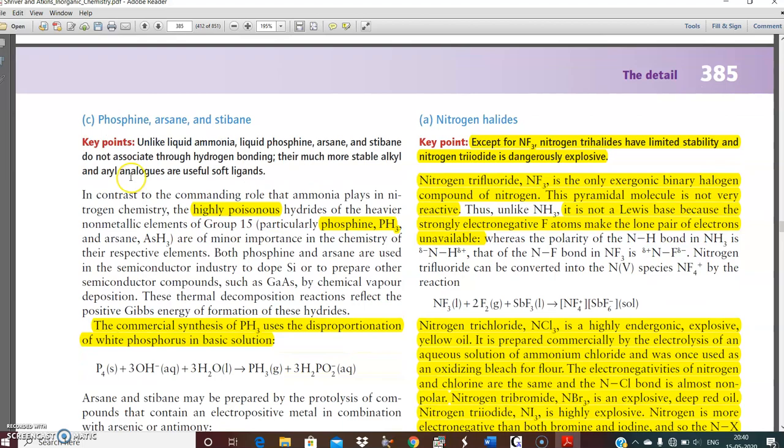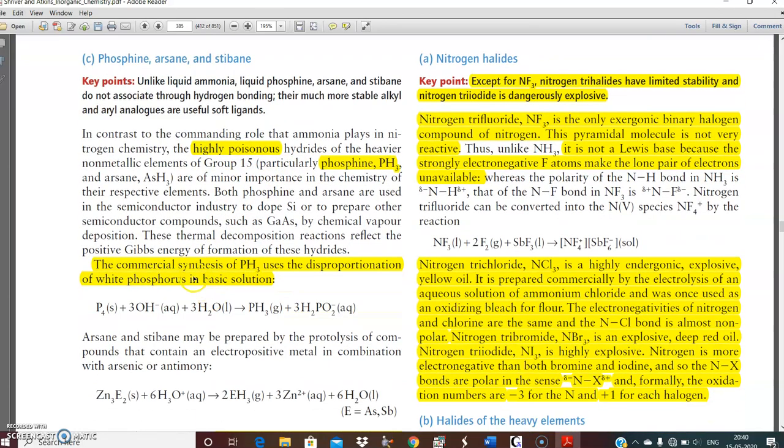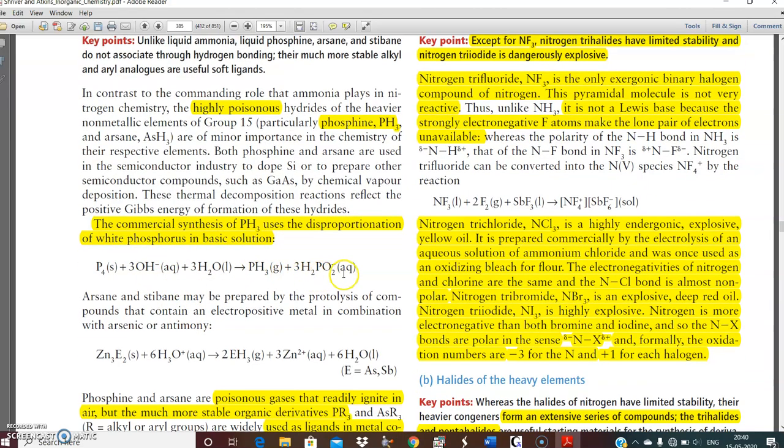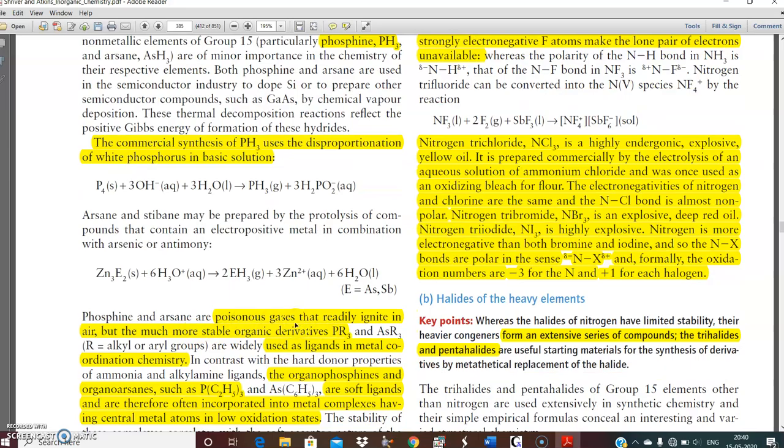Then phosphine and arsine. They are not required, but phosphine may be asked. Phosphine is highly poisonous, as are the others. The commercial synthesis of phosphine uses the disproportionation of white phosphorus in basic solution. The reaction. And this arsenic part is not required. Phosphines are poisonous gases that readily ignite in air,